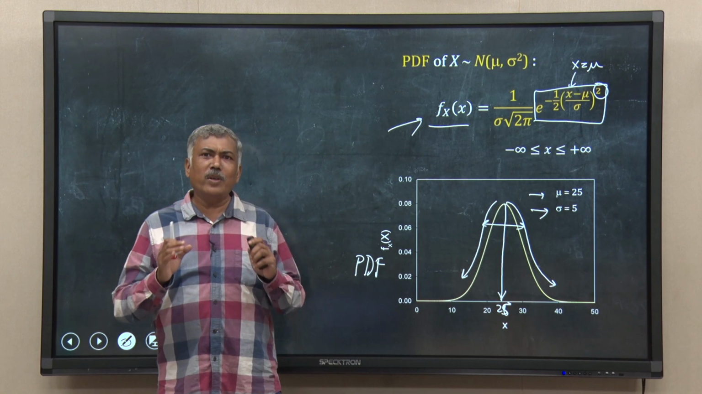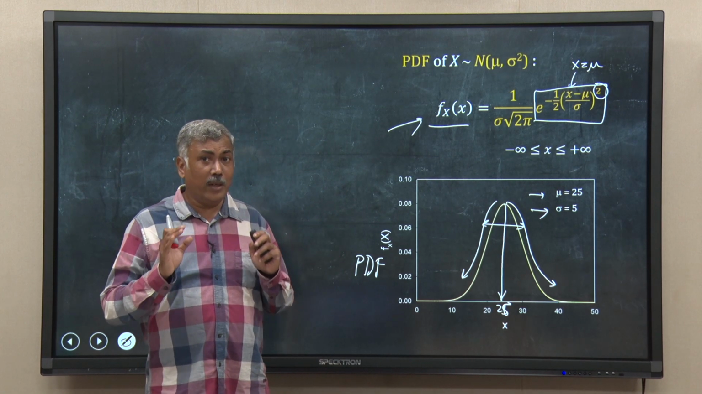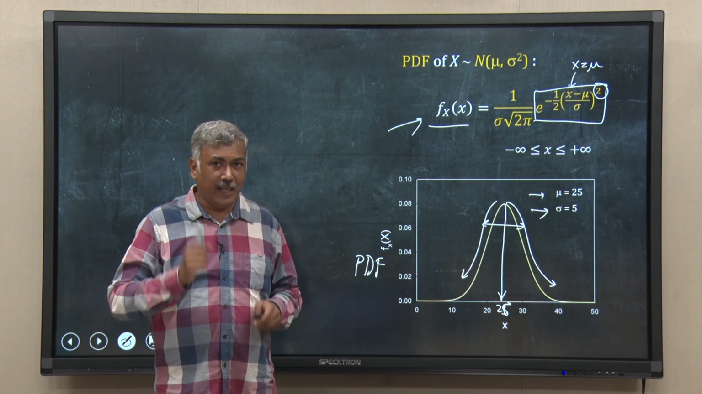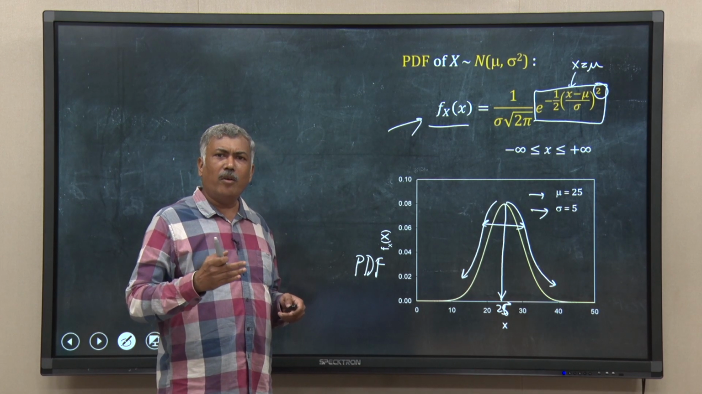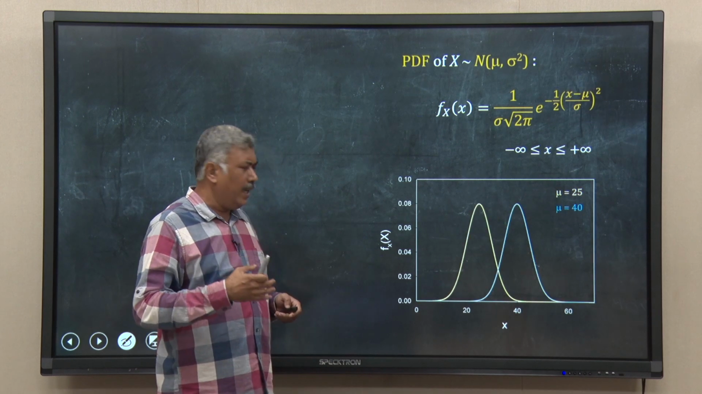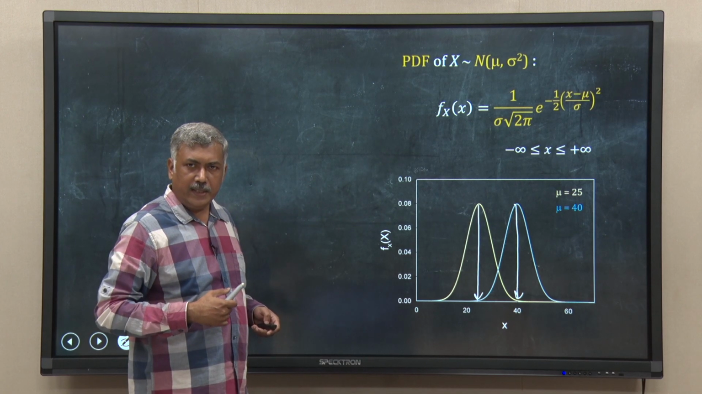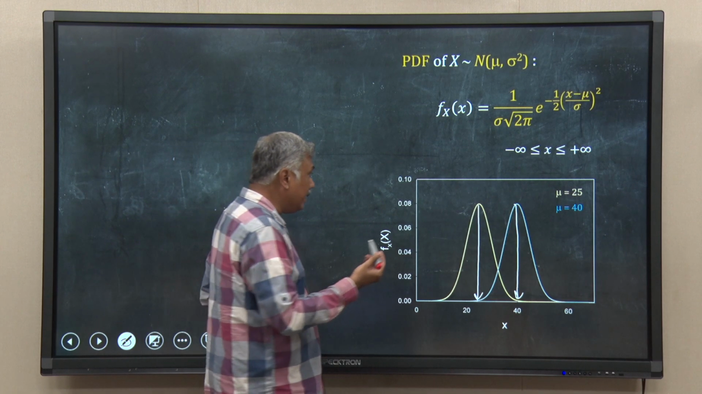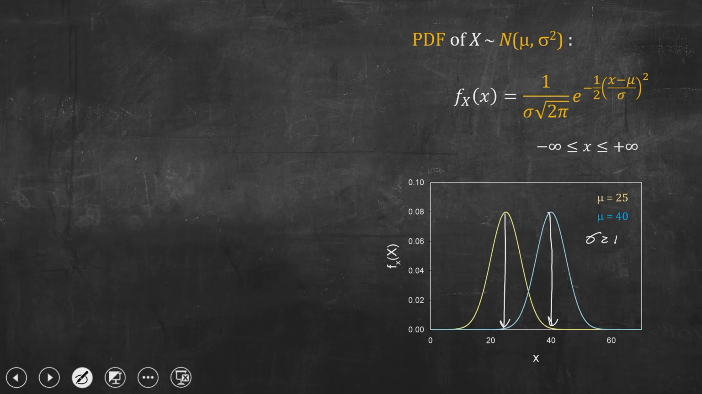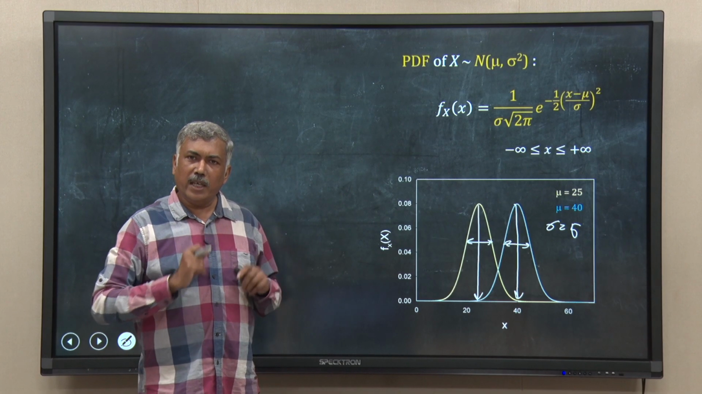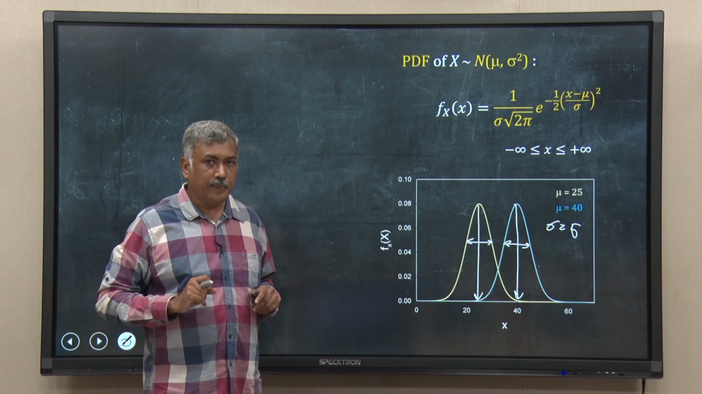Now, let us see what will be the effect of the mean. Remember, we have said that the peak should be at the mean, right. So, now let me change the mean from 25 to something higher, mu equal to 40. Obviously, now my peak has shifted. So, my whole distribution has also shifted to the right-hand side, but the variance is the same. I have kept sigma equal to 5. So, the rate of fall on both sides is actually the same. The width of this bell-shaped curve is the same for both curves, because I have kept sigma the same.